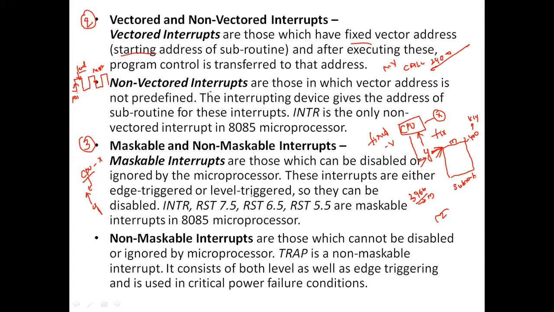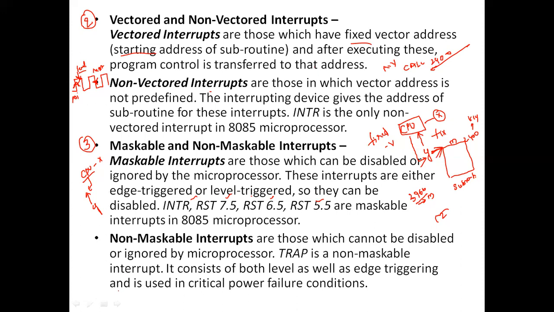So it can be activated by the positive edge, the negative edge, or by the level. So these are the maskable interrupts. In 8085, INTR, RST 7.5, 6.5, 5.5 are the maskable interrupts.